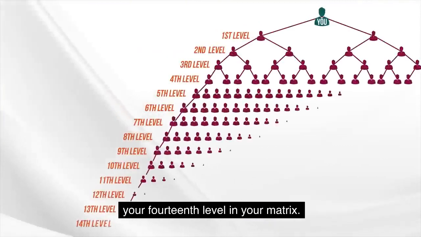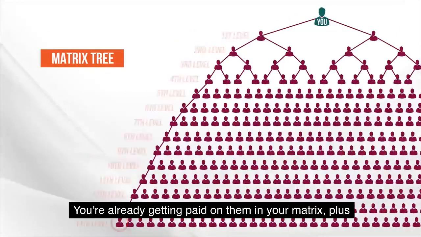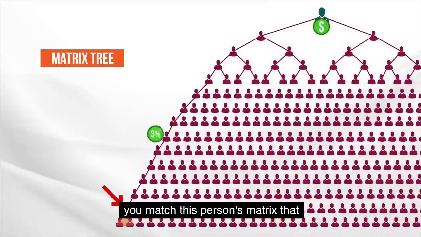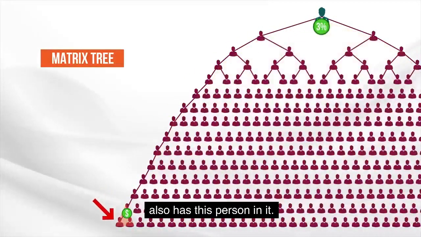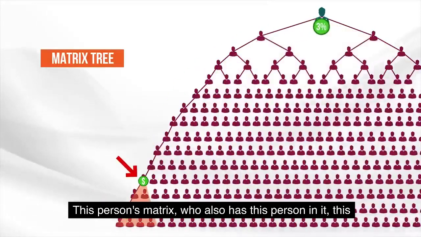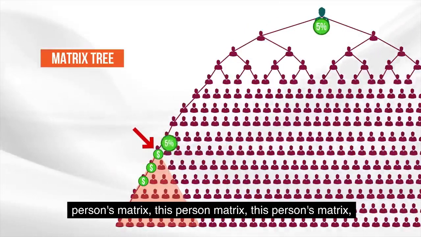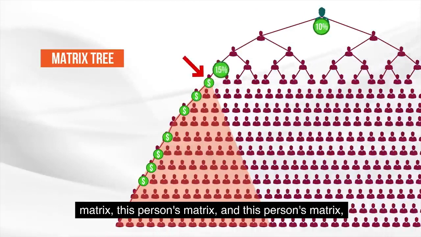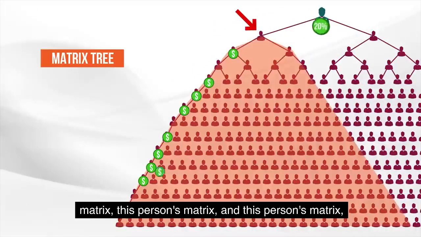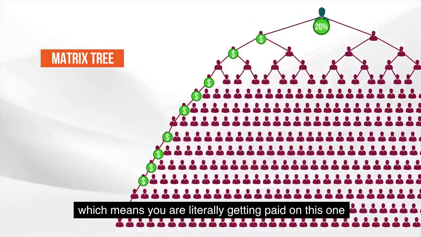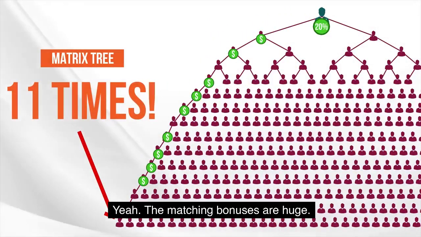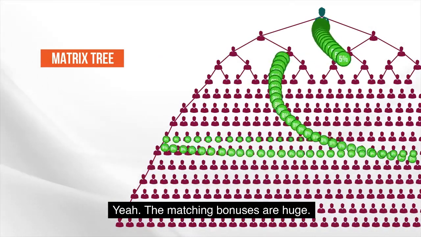Look at this person on your 14th level in your matrix. You're already getting paid on them in your matrix, plus you match this person's matrix that also has this person in it, this person's matrix who also has this person in it, and so on down the line, which means you are literally getting paid on this one person 11 times. Yeah, the matching bonuses are huge.